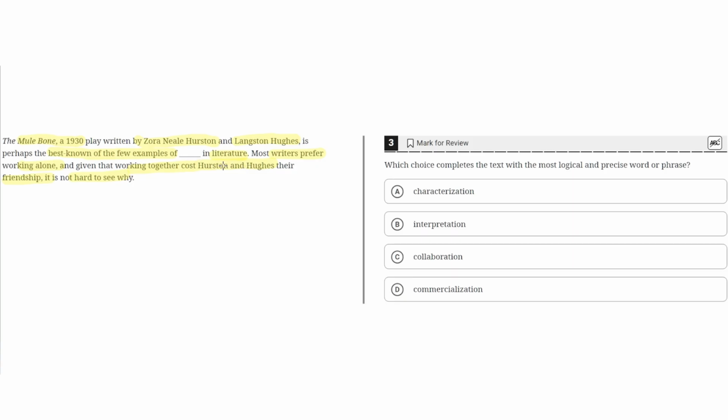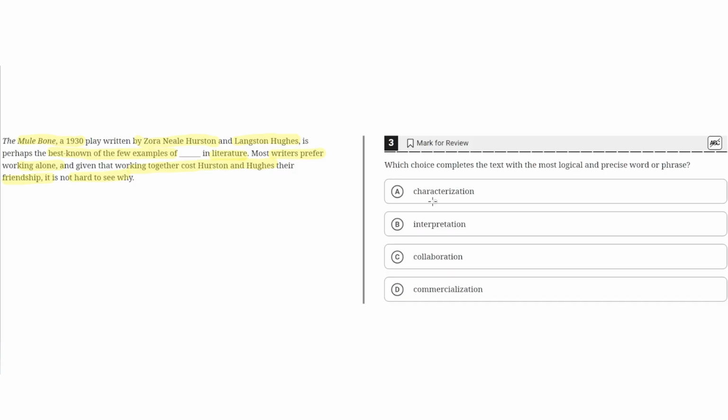The next sentence elaborates on this by highlighting how most writers work alone, and that working together to create this play by Hurston and Hughes cost them their friendship. So the best word for this blank would highlight how it cost them their friendship. So let's look at the answer choices.